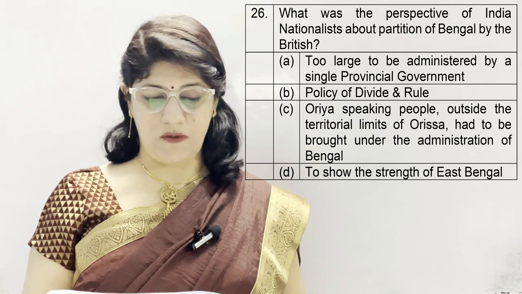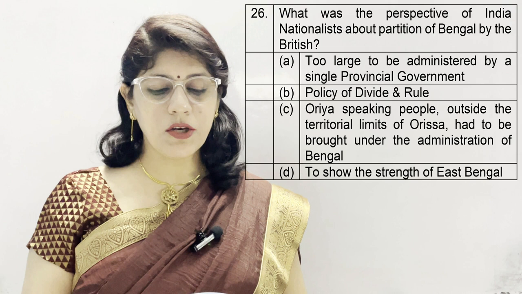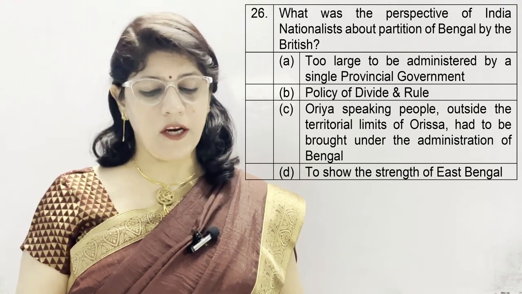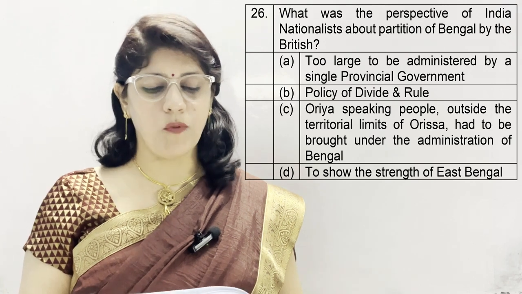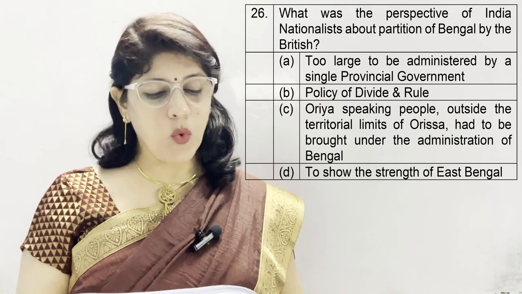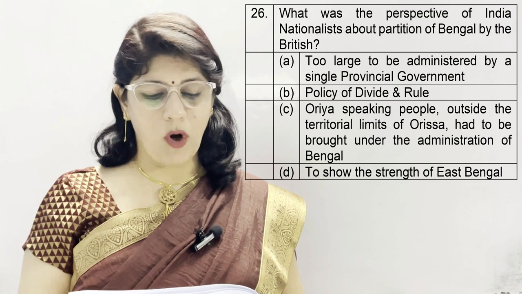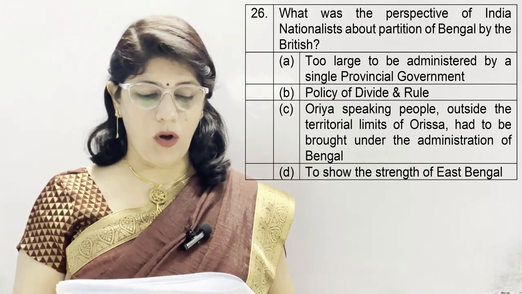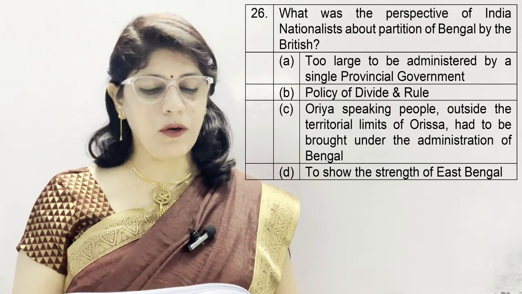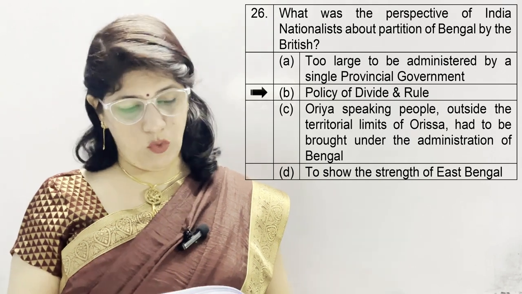Question number 26. What was the perspective of Indian nationalists about partition of Bengal by the British? A. Too large to be administered by a single provincial government. B. Policy of divide and rule. C. Oriya-speaking people outside the territorial limits of Orissa had to be brought under the administration of Bengal. And D. To show the strength of East Bengal. And we know the main perspective is B, policy of divide and rule.